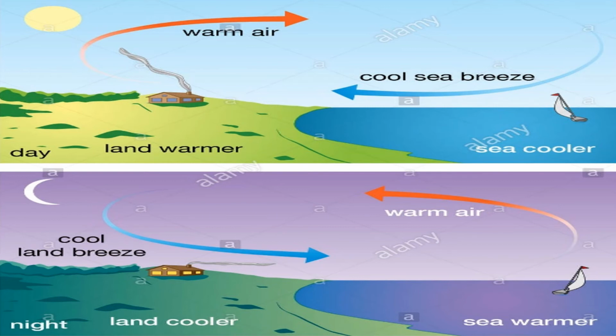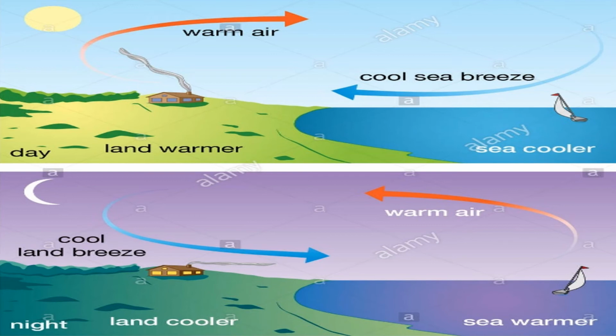So during the daytime the warm air over the land rises up, and the cool air from the sea comes to the land, and the warm air goes to the sea, as in a cycle. So it is also an example of convection current. The air above the land warms up and rises, and cool air over the sea moves in to take its place, resulting in sea breeze.